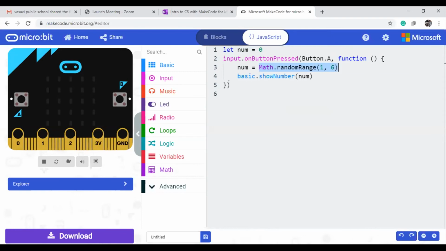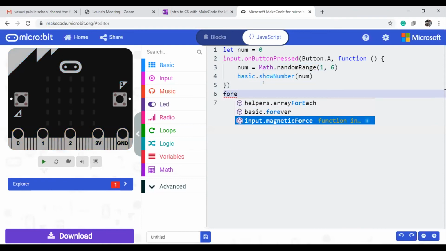Suppose I want to display like, if the value is 1, I want to display LED 1 like that. So how can I write it? See, when input button A is pressed, it is working like this. So you can write it like this.